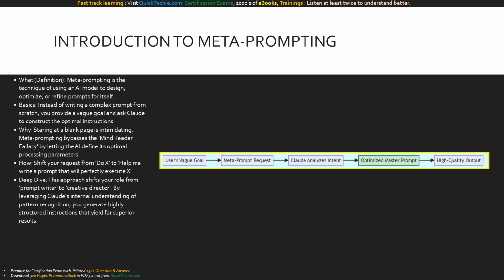Take a look at this flowchart. On the far left, we start with your vague goal. If you feed that directly to Claude, you get a generic output. Instead, we route it through a metaprompt request. Claude then analyzes your underlying intent and does the heavy lifting, outputting an optimized master prompt highlighted here in green. When you feed that optimized prompt back into the system, it reliably produces the high-quality output you actually wanted.